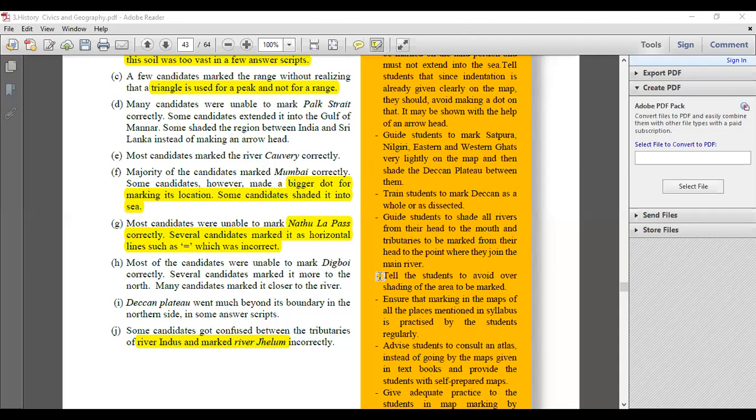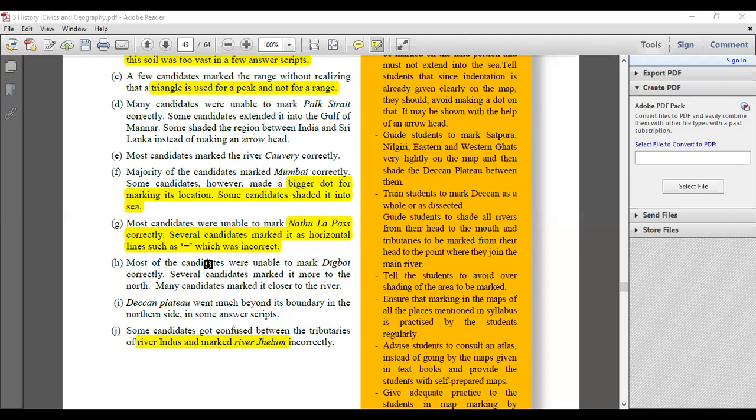Anyways, so basically what I'm trying to say is that two inverted brackets, right opposite to each other, is what you have to mark for Nala bars or any other bars. Don't use equal to signs like that. Digboy was proper, it's not a problem as such, you can easily mark that, but just ensure that you are marking not too close to the river.